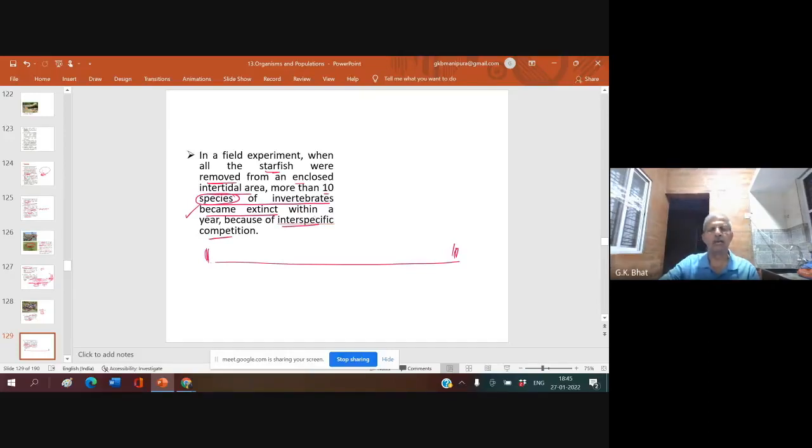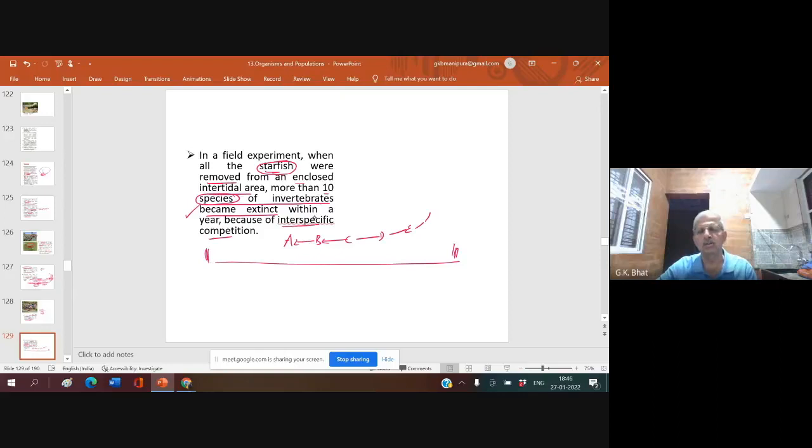Because these 10 species were living successfully: species A was fed on by species B, B by C, C by D, D by E, like that. You come across a lot of these different species. Ultimately, these species were eaten by the starfish.